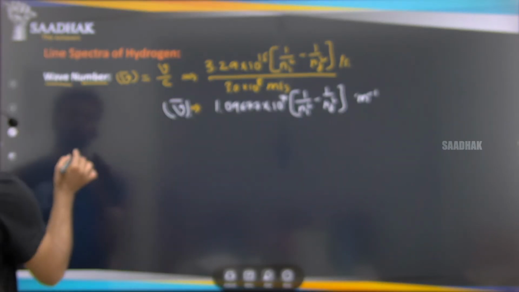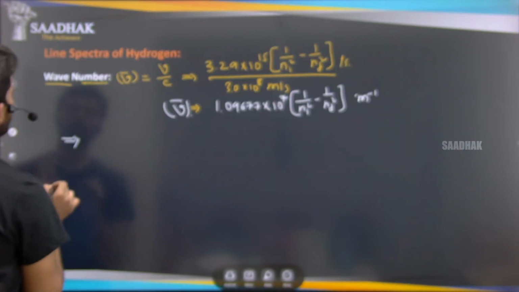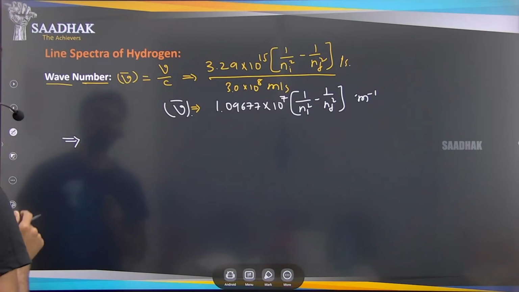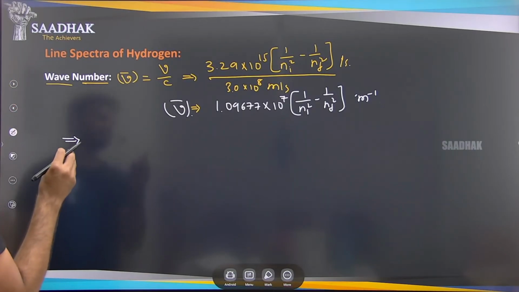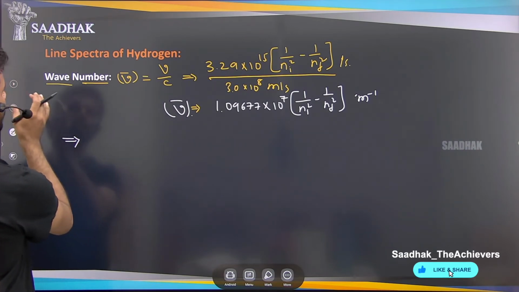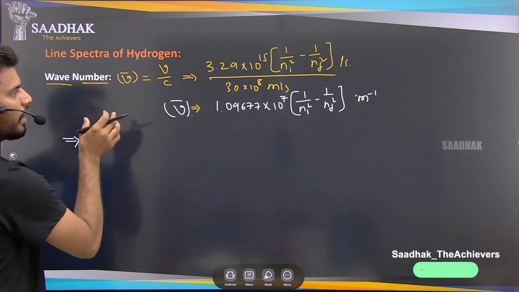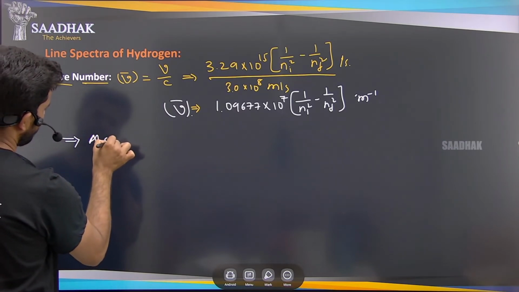Now from this we can conclude that whenever the spectral lines are emitted, or the energy, by all the observations of wave numbers, frequency and energies, we can talk about the absorption spectrum.